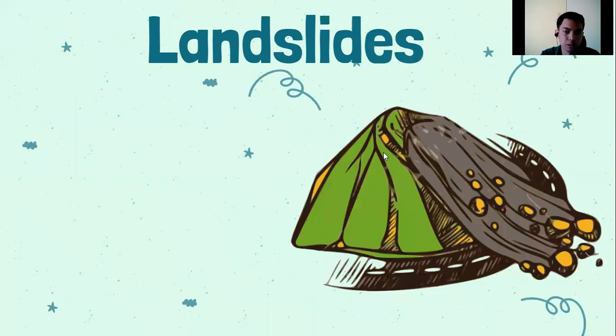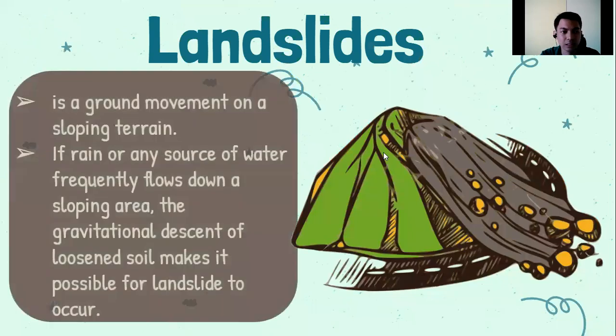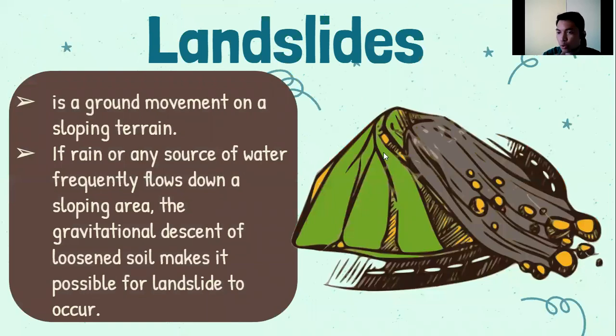And let's start the lesson. So, what is landslide? Landslide is a ground movement on a sloping terrain. So, we need slope to make it a landslide. If rain or any sources of water frequently flows down a sloping area, the gravitational descent of loosened soil makes it possible for a landslide to occur. So, pwede siyang umulan or pwedeng meron tayong source ng tubig dun sa taas. So, siya yung nagko-cause din ng landslide dahil doon sa ating mga agents na like water.